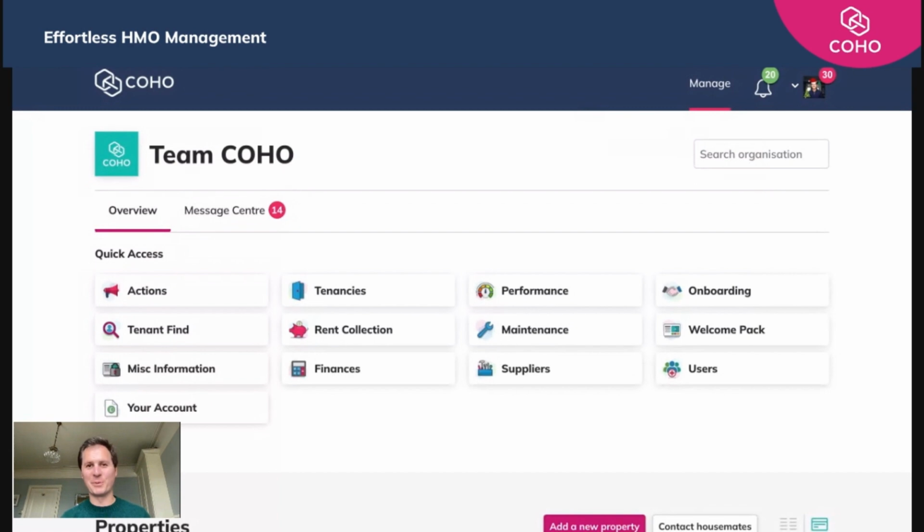So you've added your first property or properties onto COHO. The next step will be to add the rooms into these properties. Again, it's a really simple process and I'll show you how to do it in this video.